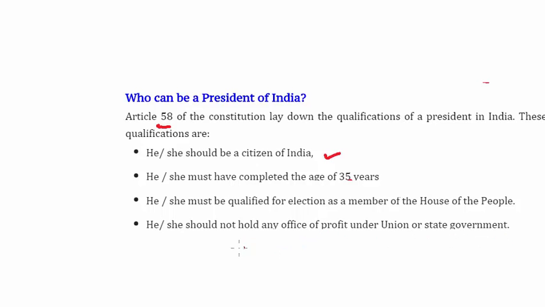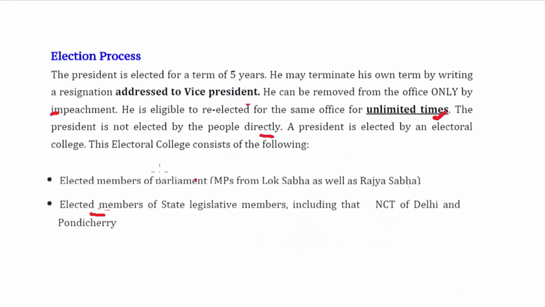Here, the office of union minister or state minister or governors are not considered as office of profit, and hence they can stand for election. After the qualification, let us quickly move to the election process.